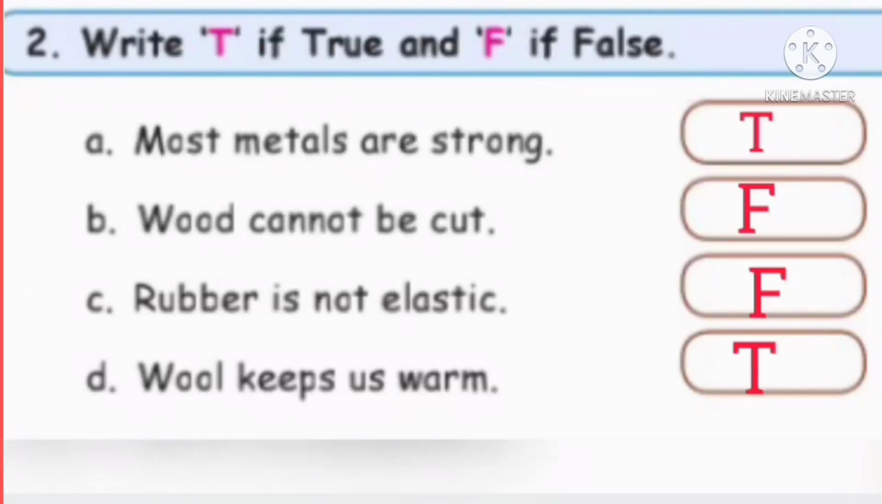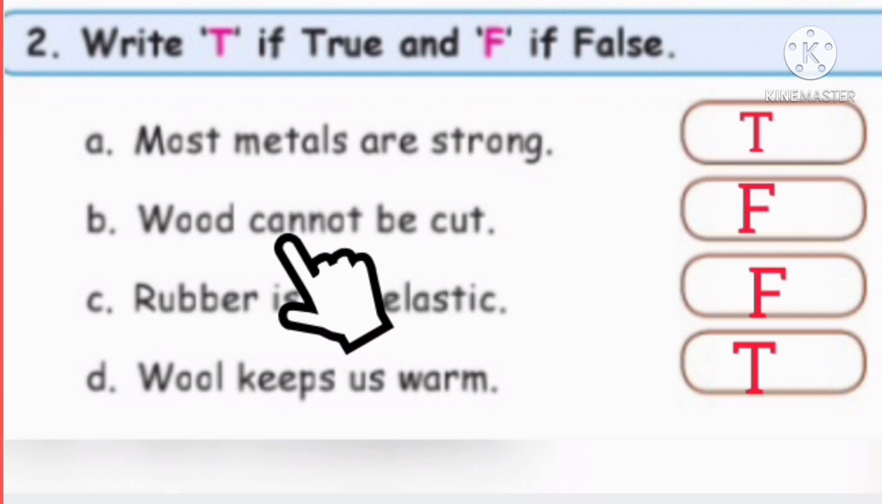Look here children. Write T if the statement is true and F if the statement is false. Shall we do, children? Come on. First one. Most metals are strong. Metals are strong or weak? Yes, very good. Most metals are strong. This statement is correct. So, we have to write T, true.